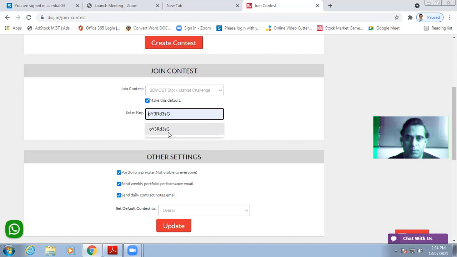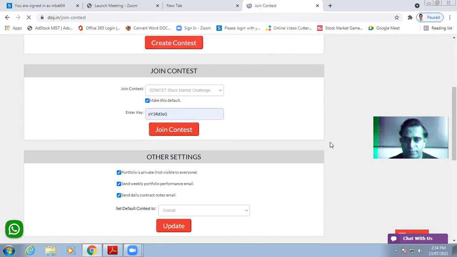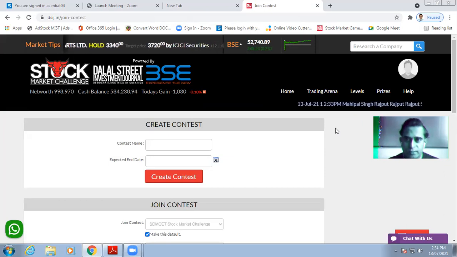Enter the key given in the poster and click on join contest. So now you have joined the contest. Congratulations, and click on the trading arena to create your portfolio.